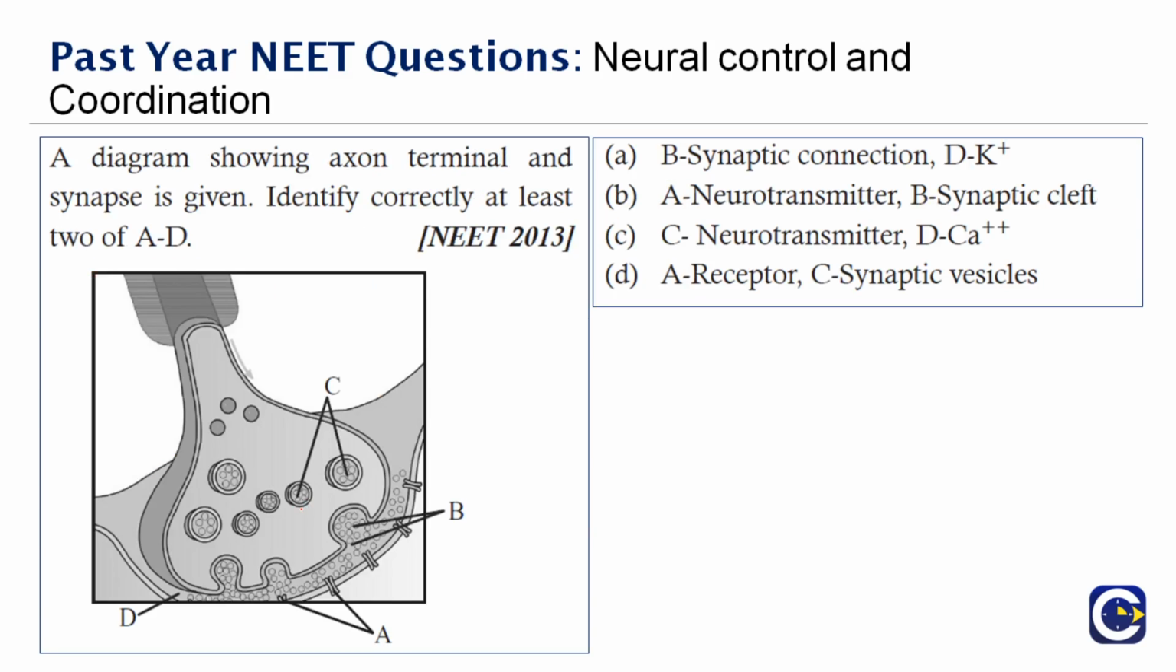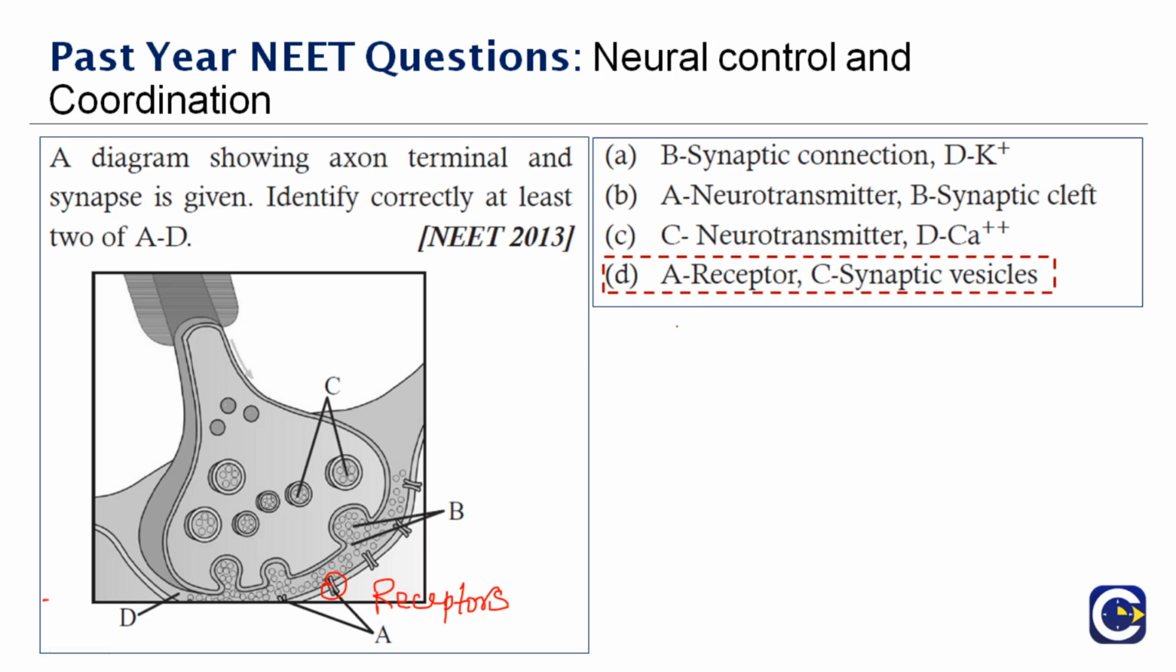Next question here. The diagram showing axon terminal and synapse is given below. Identify correctly at least two of A to D. Okay, so we need to mark the parts from A to D. We need to find out which one is correctly matched. The right answer is A. If you look here, these are actually receptors. So A is correct, A is receptor. And look at C. They are synaptic vesicles. Therefore, the right answer to this question is option D. A is correctly matched with receptors and C is correctly matched with synaptic vesicles.